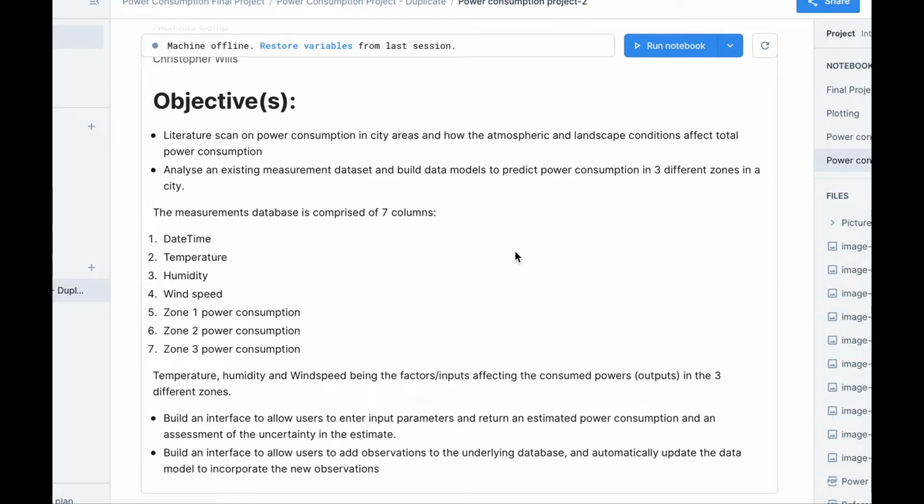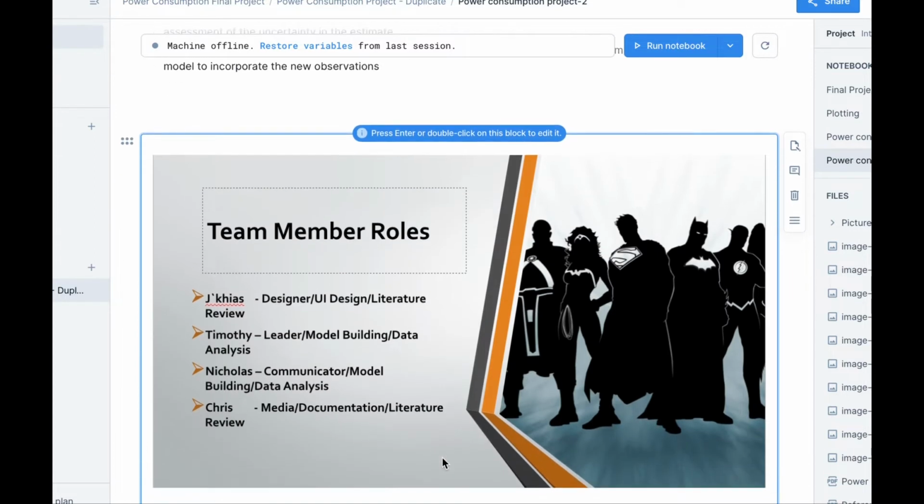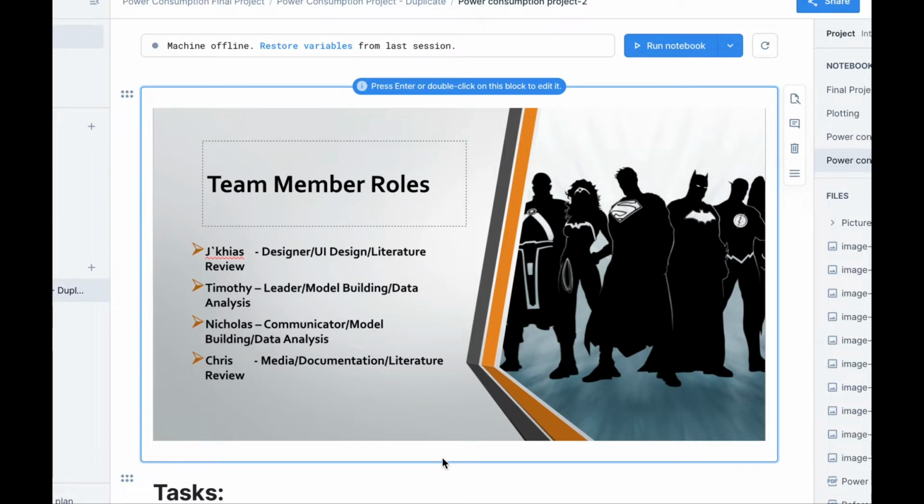For our member roles of our project, we decided that Jakias was going to be the designer as well as help develop the user interface and perform a literary review for the project. Timothy is our leader and is responsible for model building along with data analysis. Nick is our group communicator who's responsible that project development flows smoothly and will assist Tim in data analysis and model building. Finally, Chris is in charge of producing the project's media, covering the documentation of the project, and also responsible for literary review of the reference articles that assist in understanding the project.